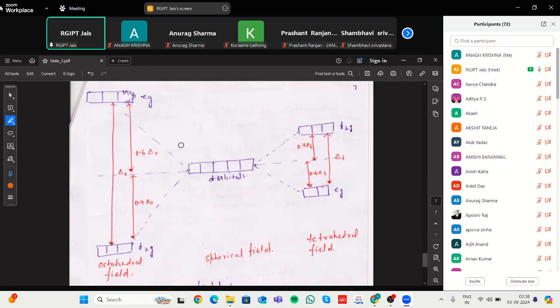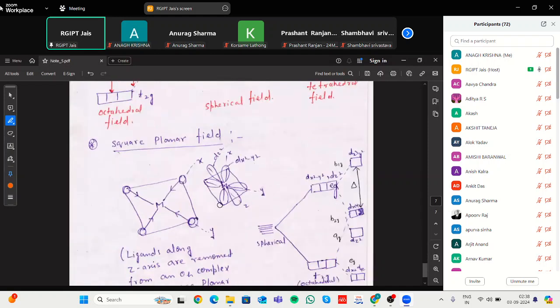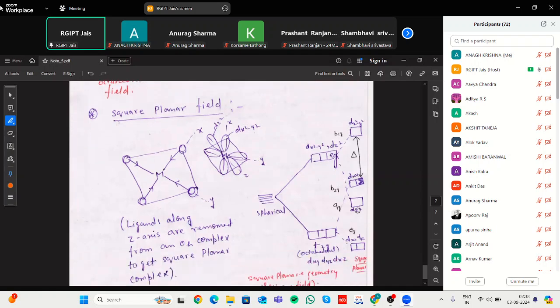These are some scenarios in this diagram of tetrahedral and octahedral fields with different splitting. But in case of a square planar, the splitting has a particular axis, which is dz². Dz² is participating in bonding because its orientation does not meet with x and y. That's why dz² has lower energy and can participate in bonding.